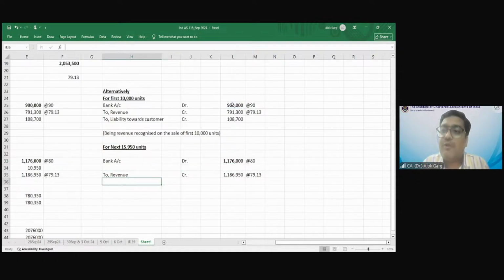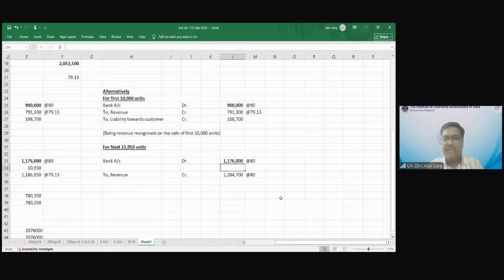And what should be your total revenue? Tell me what should be your total revenue. Your total revenue should be 25,950 multiplied by 80, minus the revenue which you have already recognized, which is 7,91,300. So this should be your total revenue, yes or no? Yes, sir. So your total revenue you have credited 12,84,700, but you received in your bank 11,76,000.